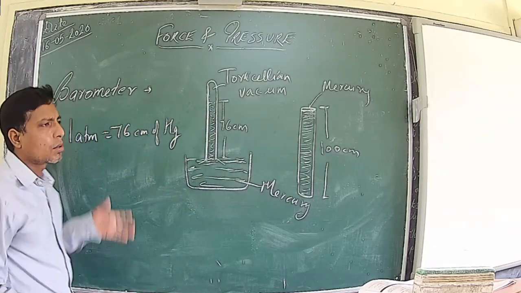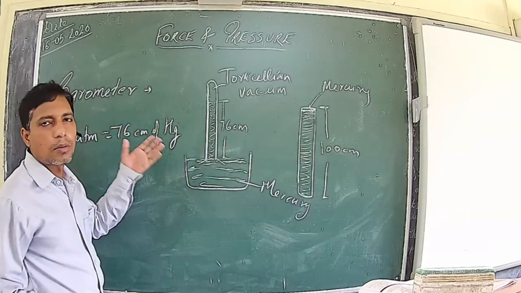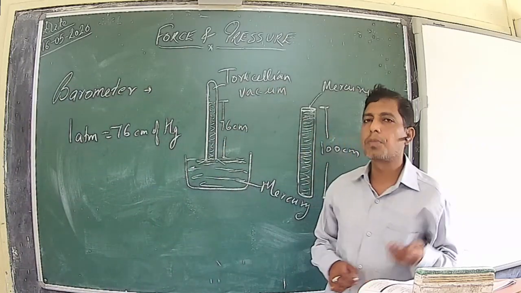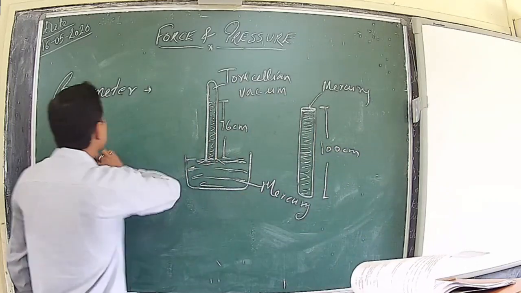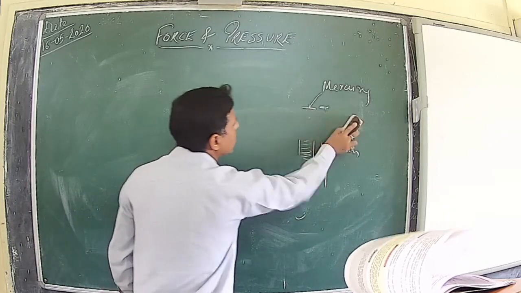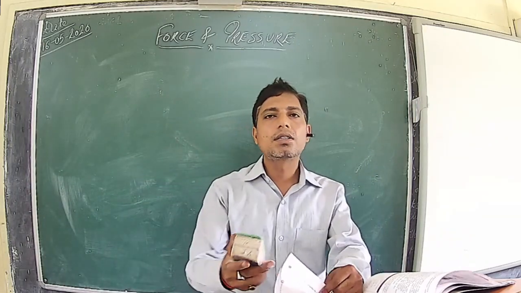Now, the question came next: why do we use mercury only as a barometric fluid? Why can't we substitute any other type of liquid, suppose the commonly available water? A commonly asked question, like in 6th or 7th class you might have studied, is why mercury is used as a thermometric fluid.